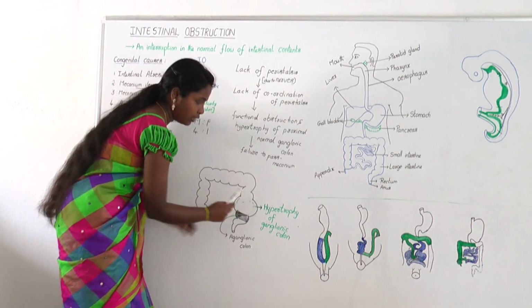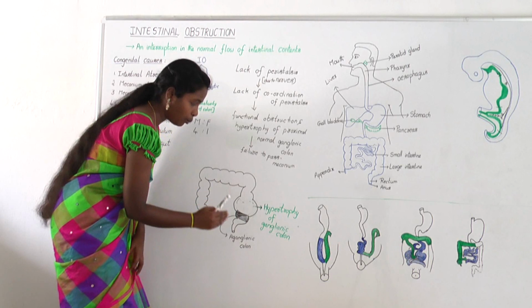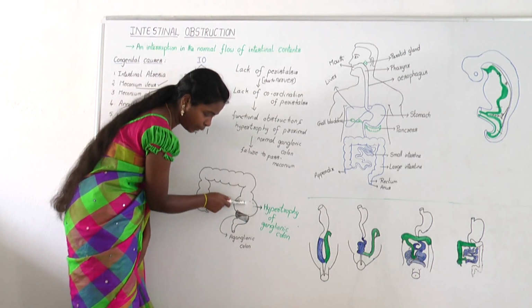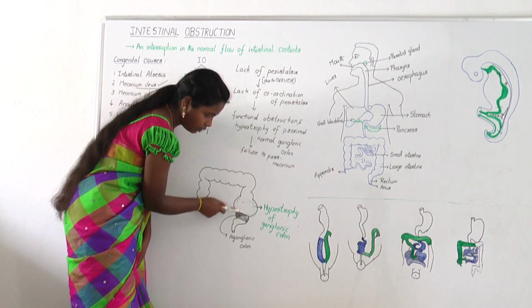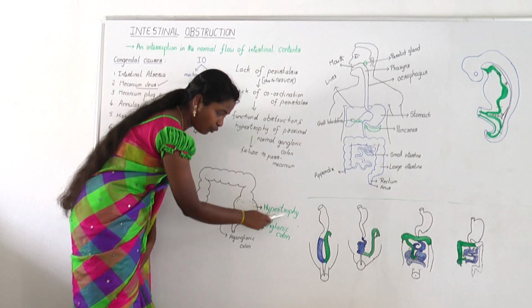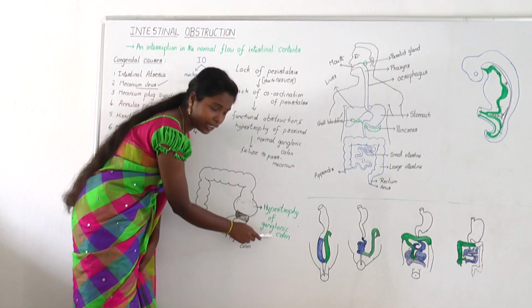This colon starts dilating more and more as it accommodates food, because the food cannot go down or go upward also. So it leads to the hypertrophy of normal ganglionic colon.